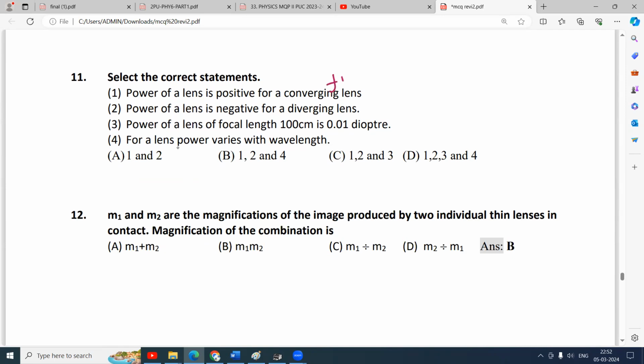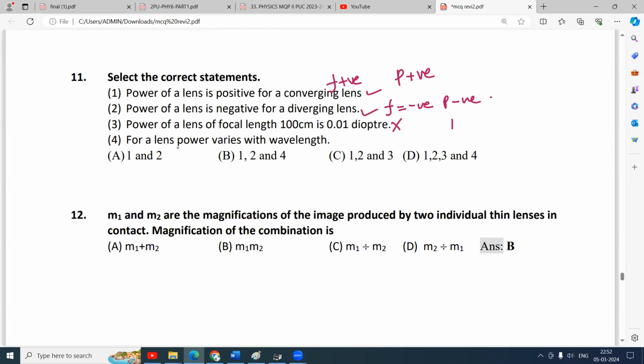For a converging lens, F is positive, so power is positive. Correct. And power of a lens is negative for a diverging lens. F is negative, power is negative. Correct. Power of a lens of focal length 100 centimeter is 0.01 diopter.